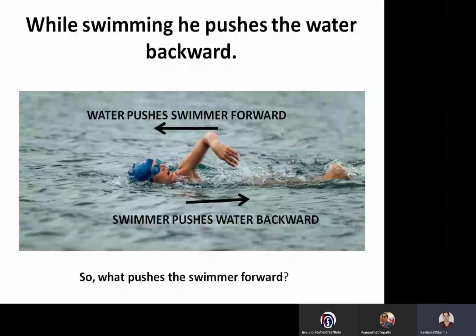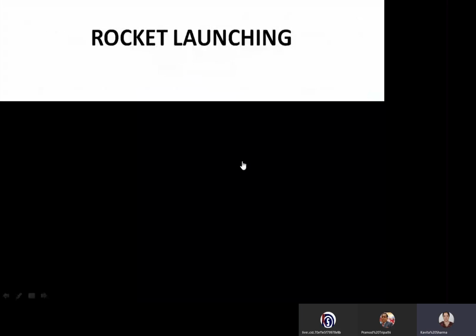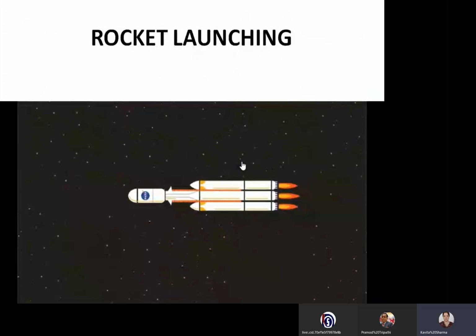This is action and reaction that is making the swimmer move forward. So that is the interaction between water and the swimmer, making the swimmer move. Rocket launching. Rocket launching is another example of Newton's third law of motion, action and reaction.